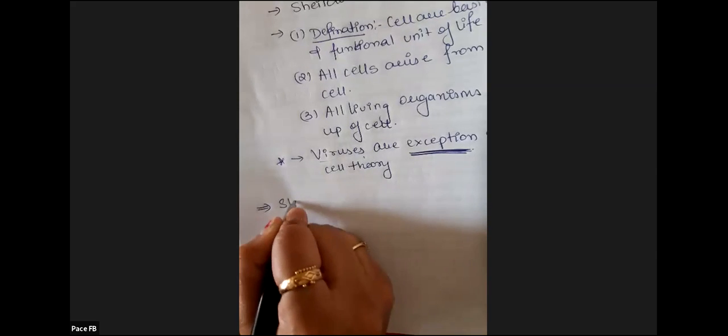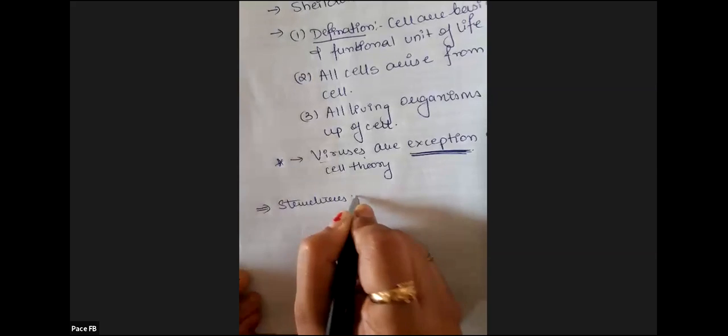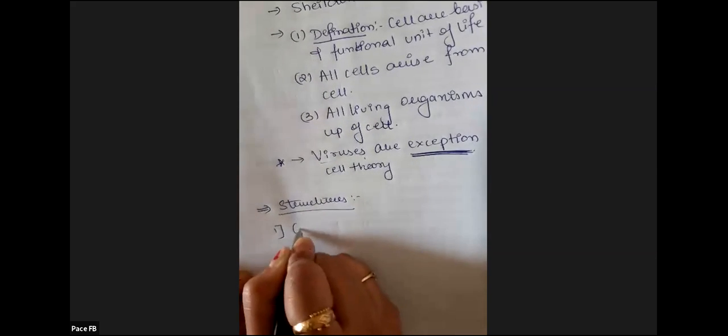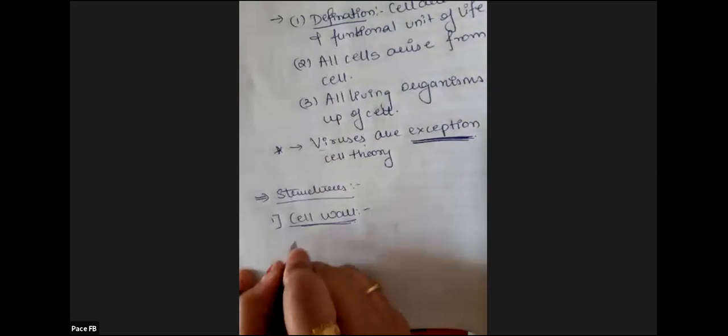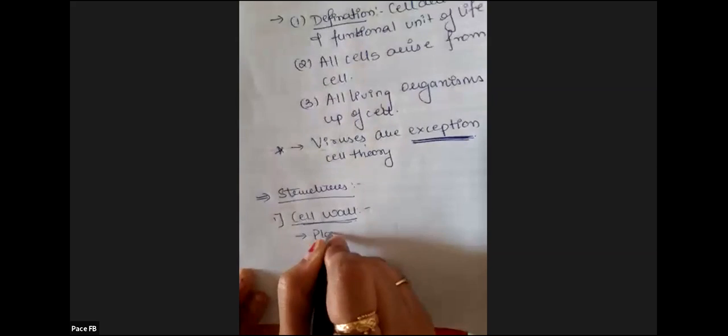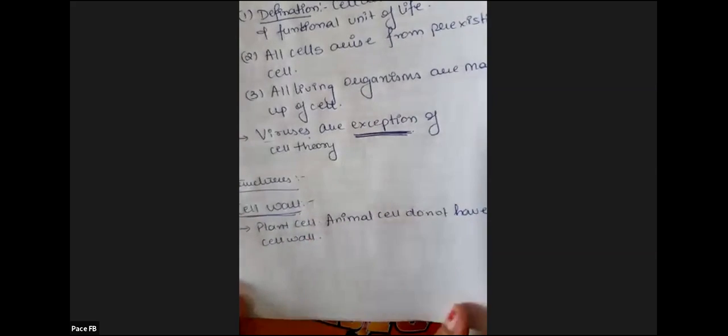Next, we will talk about different structures of the cell. So the first structure we will study is the cell wall. Now, as we have discussed previously, cell wall is a characteristic feature of the plant cell. So it is present only in plant cells. Animal cells do not have a cell wall. So in animal cells, the wall is absent.